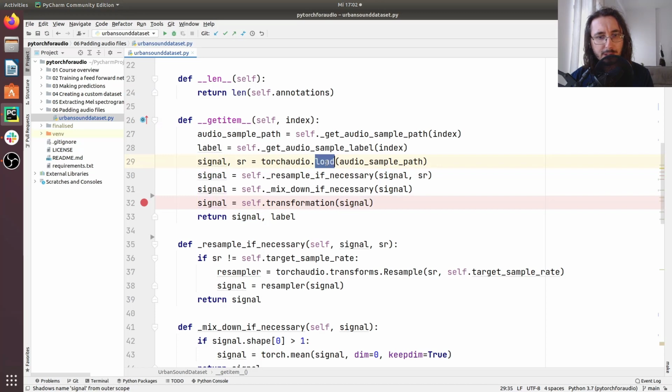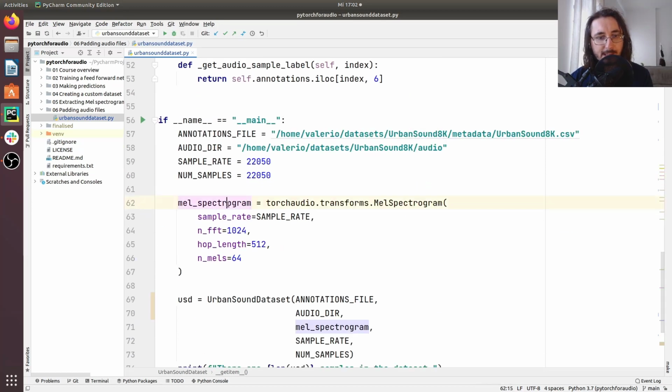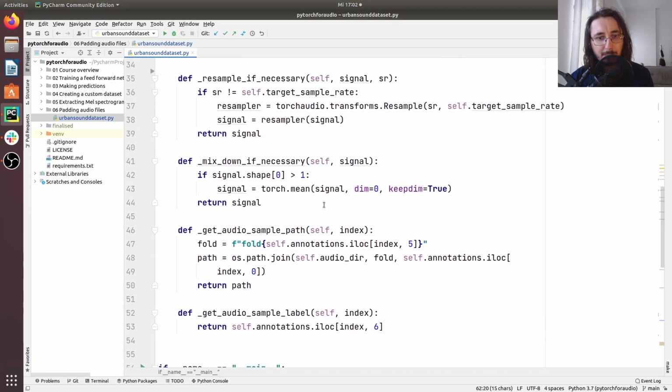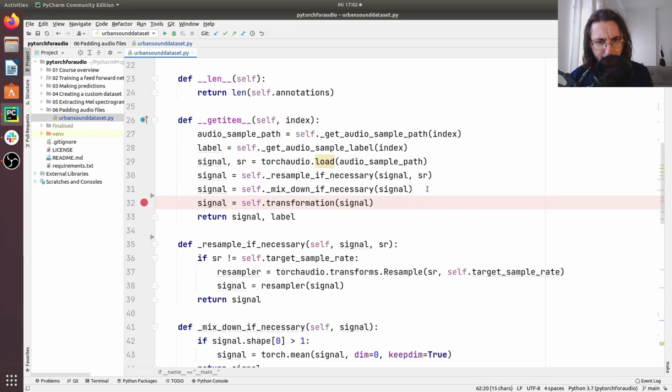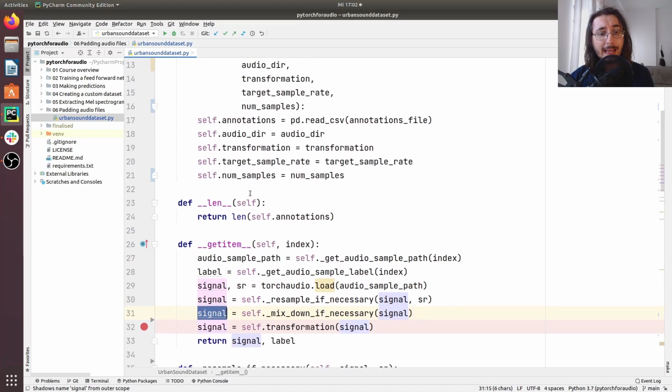We load the signal, then we resample if that's necessary, we mix it down to mono, and after that we pass it through our transformation, which in our example is a MEL spectrogram, as we saw in the previous video. But before we get to the transformation, what we want to ensure is that the signal has the number of samples that's equal to self.num samples.